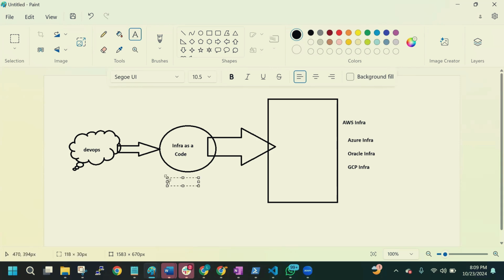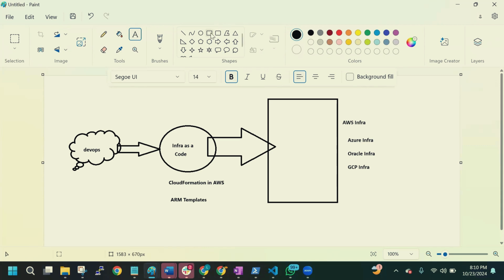You know that there is something called CloudFormation in AWS, and in Azure we have ARM templates. Think of a scenario where your infrastructure is in AWS and you are using CloudFormation. Tomorrow, if you are migrating to Azure, you have to learn ARM templates. You have to find a resource who knows ARM templates to migrate that CloudFormation to ARM templates, which is again a headache. CloudFormation is specific to AWS, ARM templates are specific to Azure. Now we don't want that kind of infrastructure as code.